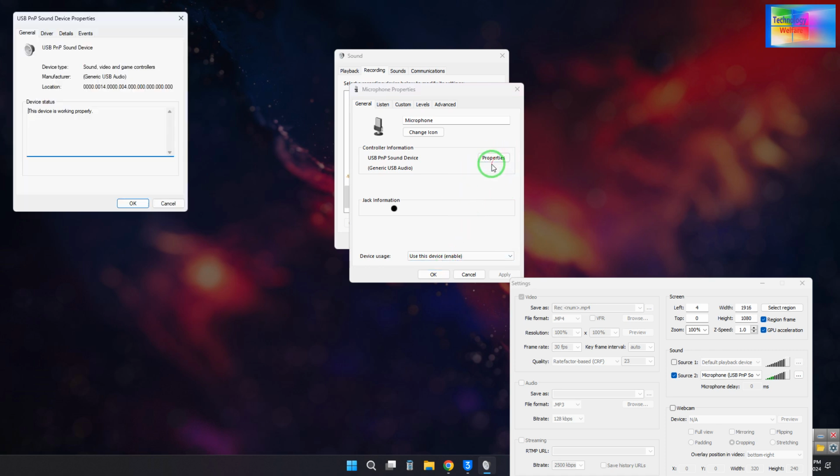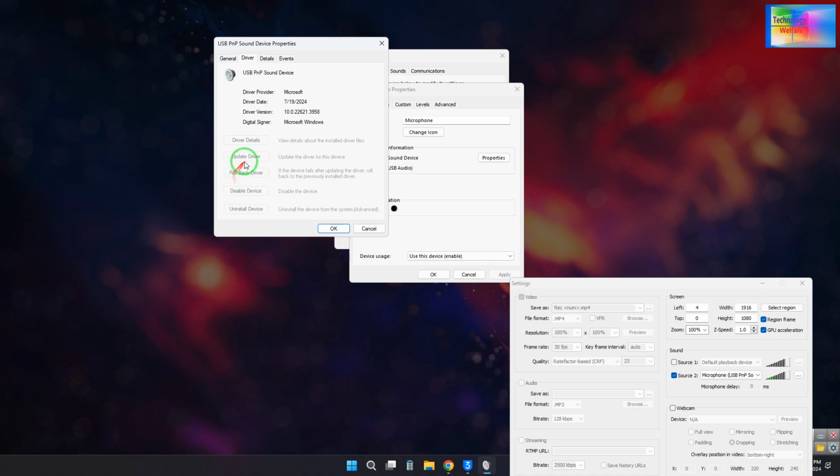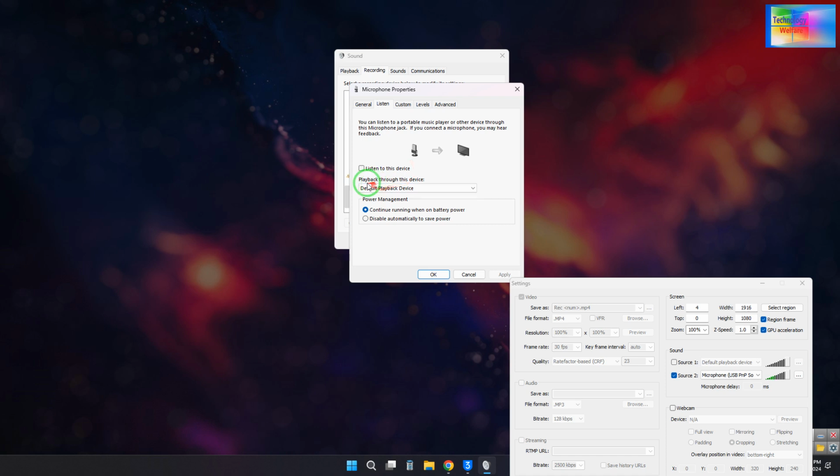In the microphone properties, for the USB device we will go to the driver tab, where you would update it. Right now it has already been updated and is in use, so we cannot do that. But most probably we can fix it from here.